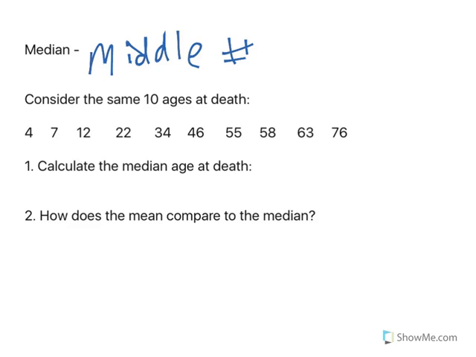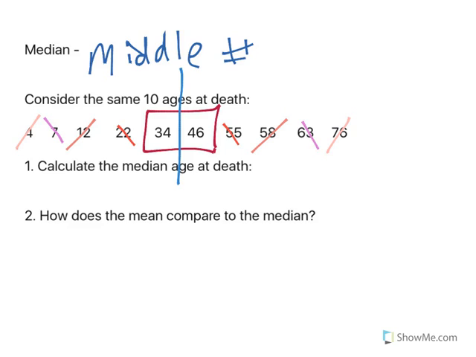So what we're going to do is calculate the middle number. And I usually do a cross-out method, and let me show you what that means. I usually say I take off one from the small and one from the big, right? We're working our way to the middle. So I simply cross one out, low to high, low to high. Now you will see I am left with 2 numbers in the middle. If this happens, and this will happen every time you have an even number, I had 10, 10's an even number, I'm going to have 2 numbers in the middle. So my median is actually between them.